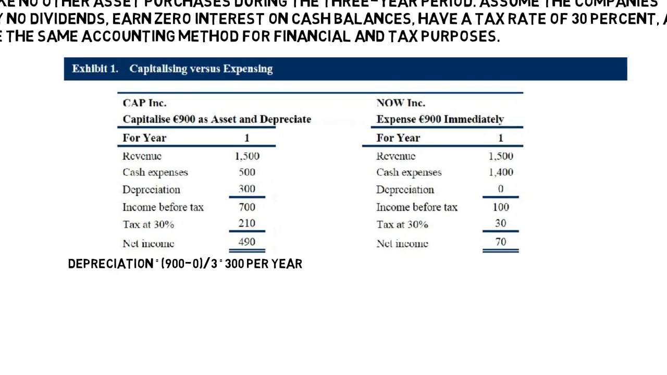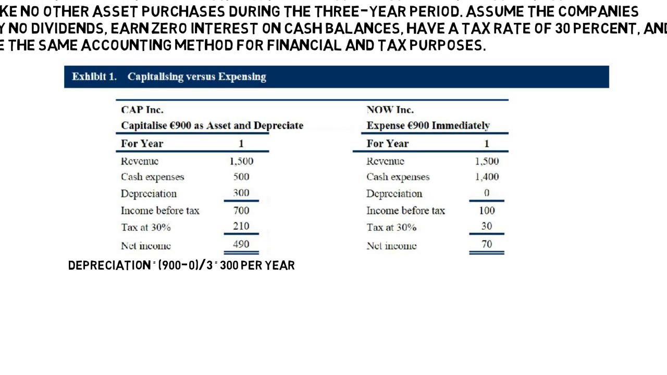Now the right hand side of the exhibit shows Now Inc.'s income statement, with the entire 900 euros expenditure treated as an expense in the first year. Based on the first year's number, it can be concluded that Cap Inc. is 7 times more profitable than Now Inc.